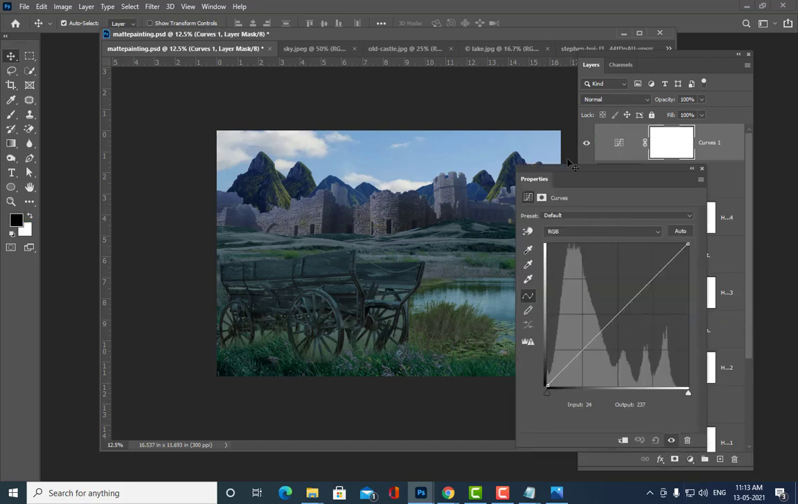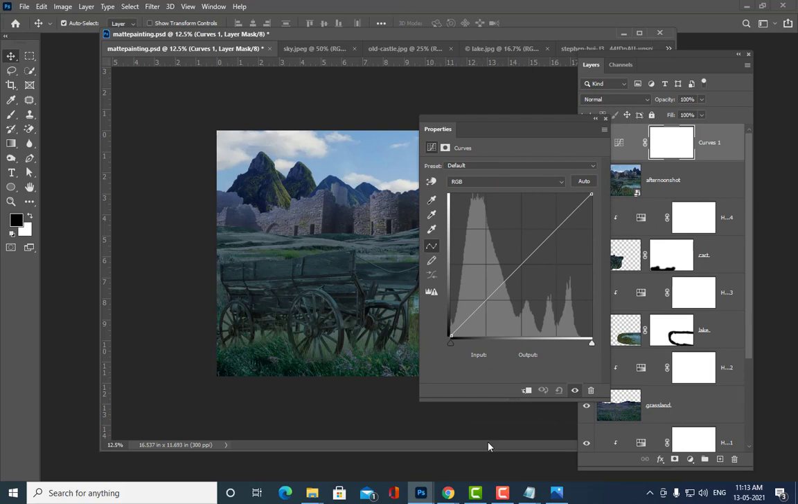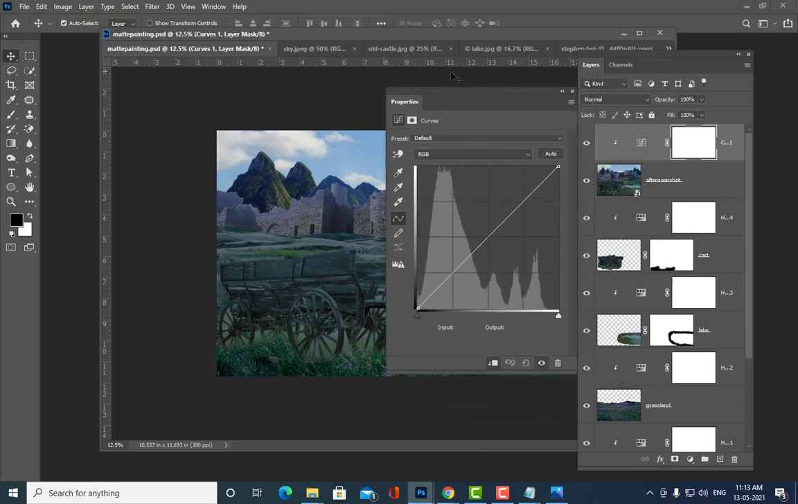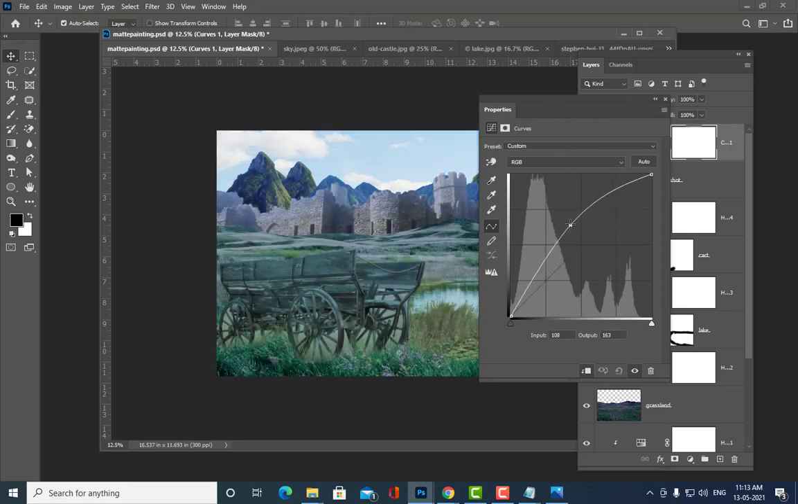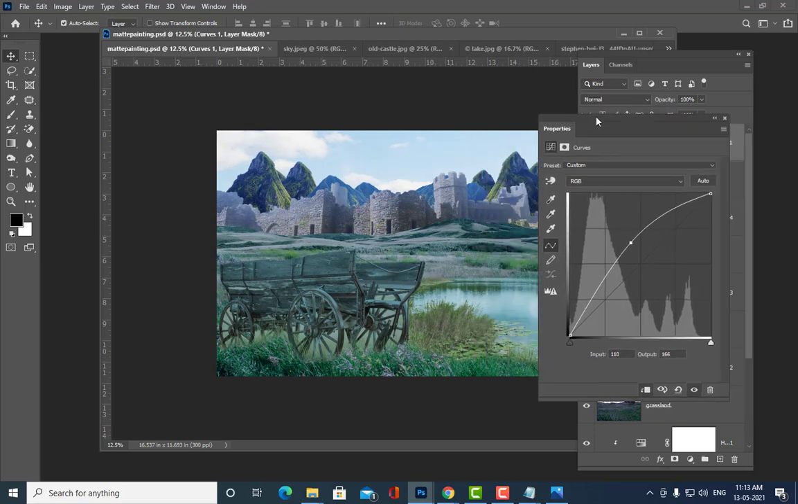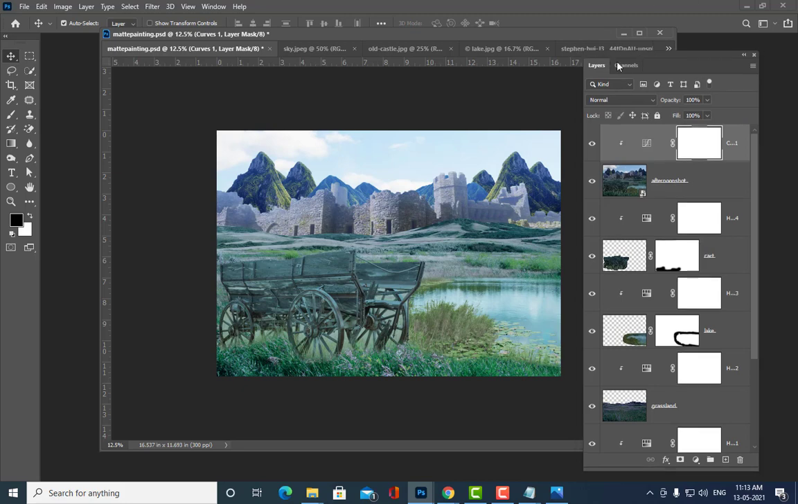Then I will apply a curves adjustment layer, and it should affect only this one. So that's why click on this button, and we have to make it a little bit bright. It should look very bright and sunny. Is it clear, all of you? Yes, sir. And we'll do one more thing.